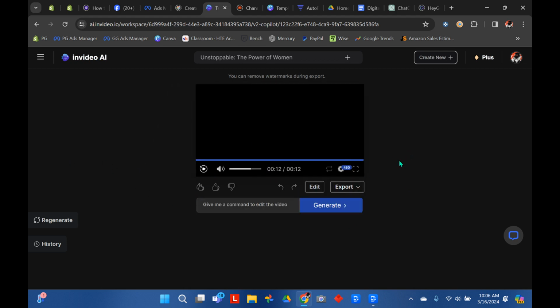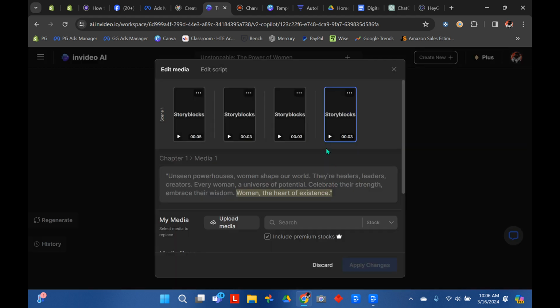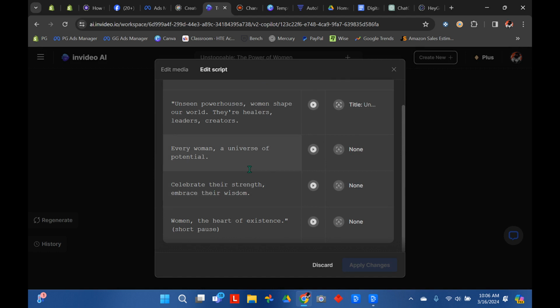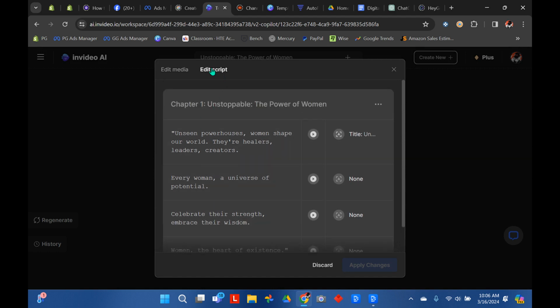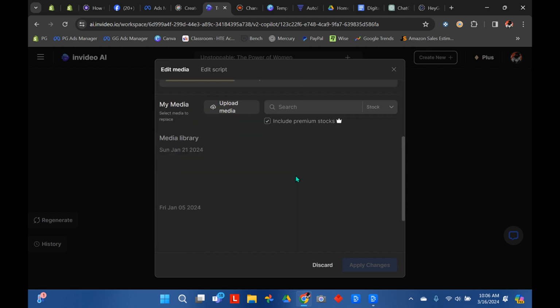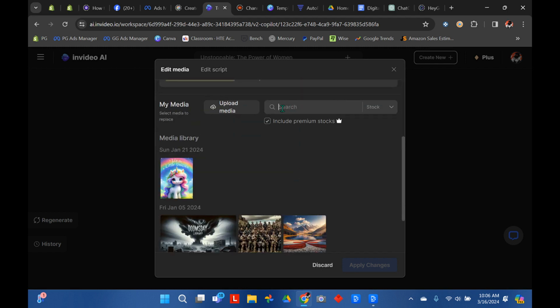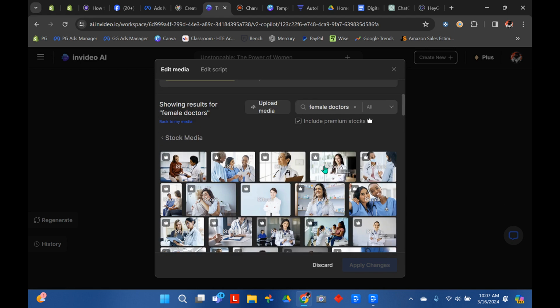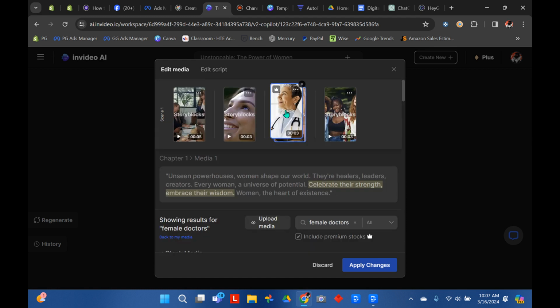And here we go. So the next thing we're going to do, if there's any part of the script at all that you want to edit and change around, that's how you do it. Click edit, come right into edit script. If you want to change any of the scenes around, click on it, come down here and just search in whatever you want to replace it with. I want to replace it with a scene with female doctors. And then you scroll down, you can pick one of these to replace it with. Just click on it just like that, and it replaces it, puts it right up there for you. And that's all you do.